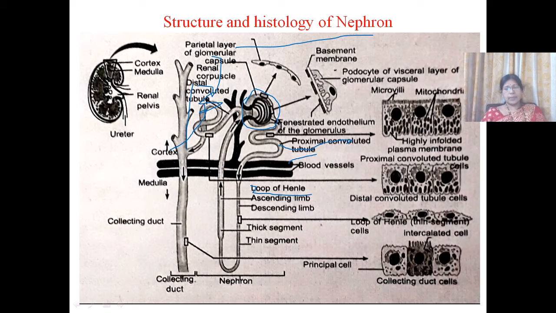The epithelial surfaces of this renal tubule consist of different types of cells, and they function based on the presence of these epithelial cell layers. They perform their function in the process of urine formation, that is either reabsorption or secretion.